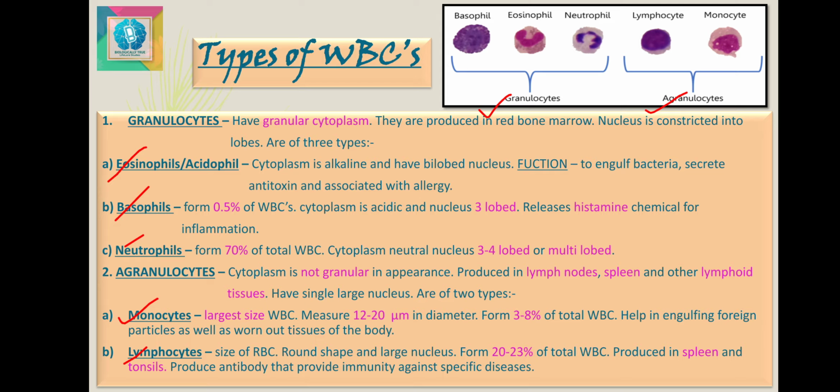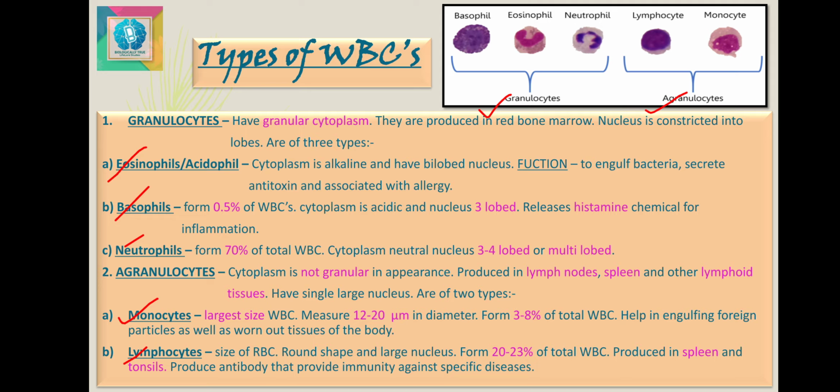The third type is neutrophils. They form 70% of the WBCs. Their cytoplasm is neutral and nucleus is 3 to 4 lobed or multi-lobed. They are phagocytic and are produced in the bone marrow.